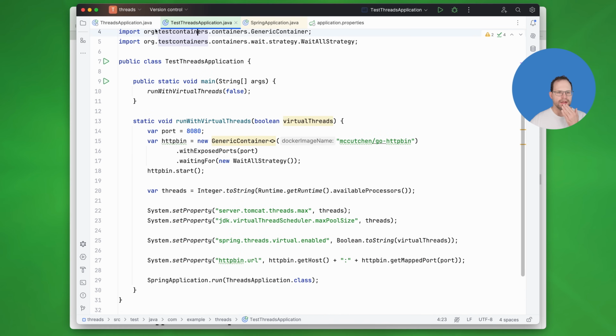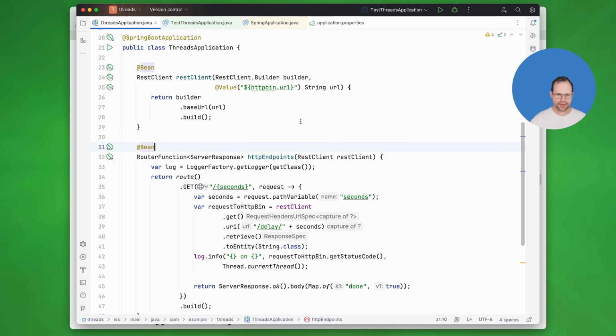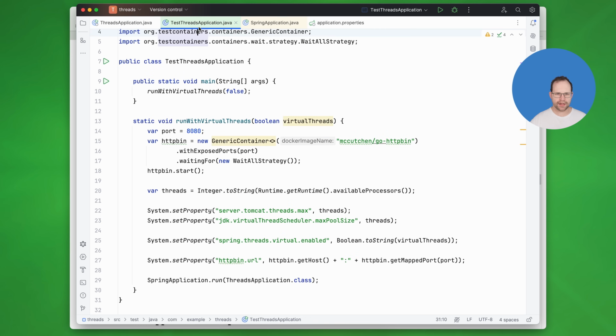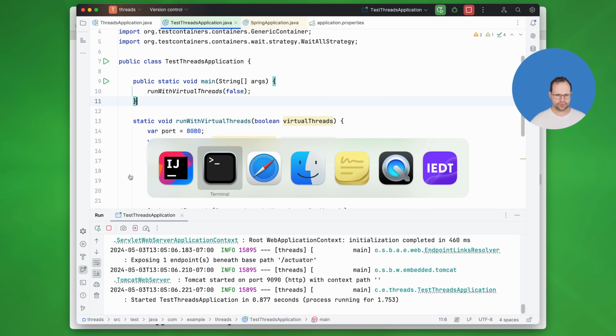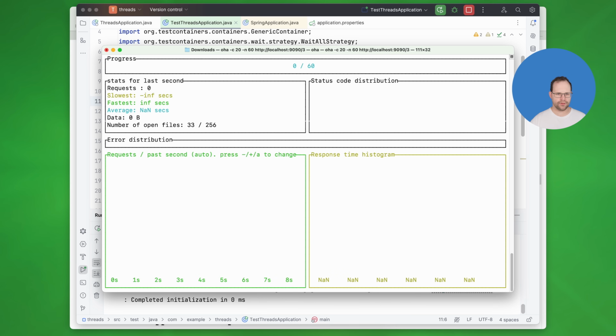So before we run this, let's just go back and make sure I didn't miss anything obvious here. So HTTP bin.url, we're setting that here. That's going to be the host name. That's not the full URL though. We need this thing right here. Okay. We've got the virtual threads, max pool size, everything's good. Got the container. Okay, let's go ahead and run this. Okay. And then we'll go back to our command line and run some requests.